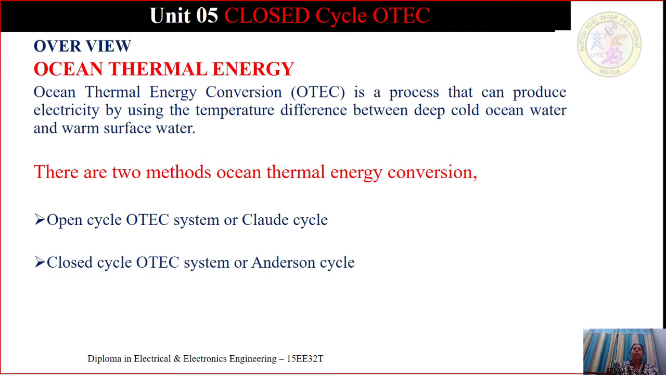There are two methods of ocean thermal energy conversion. One is open cycle OTEC, which we have seen in the last session. The other is called closed cycle, also known as the Anderson cycle. Today we are going to study about the closed cycle OTEC system, or Anderson cycle.